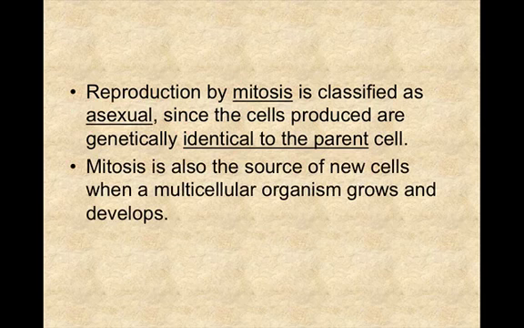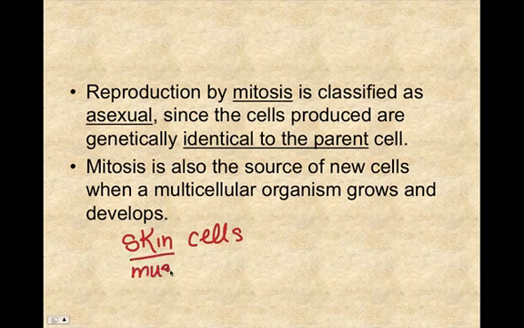Mitosis is also the source of new cells when a multicellular organism grows and develops. So examples here are going to be making new skin cells. For example, you burn your finger and your body has to repair that. So what your body's going to do is make brand new cells exactly identical to the cells that were damaged or destroyed. So examples are skin cells, muscle cells.